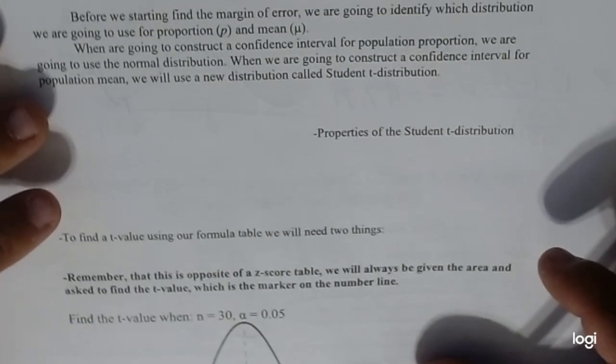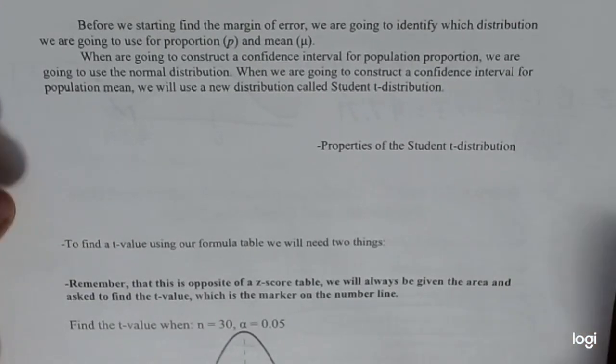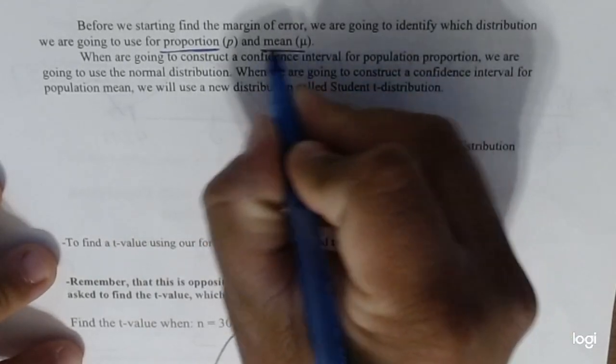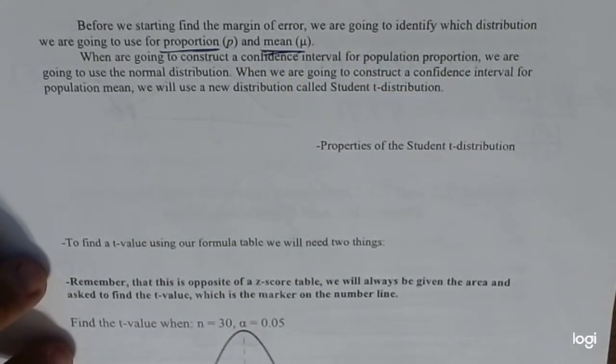So before we actually do stuff, a little bit of information. Before we start finding the margin of error, we're going to identify which distribution we're actually going to be using. For these sections, it's going to be proportion, which is p, and mean, which is mu, right? Those are the population parameters we're going to be dealing with.